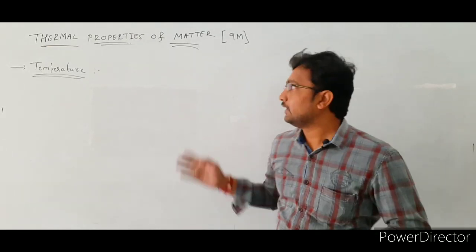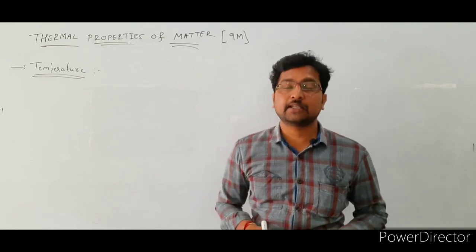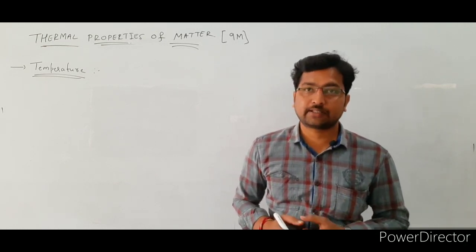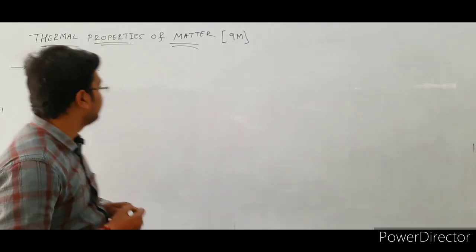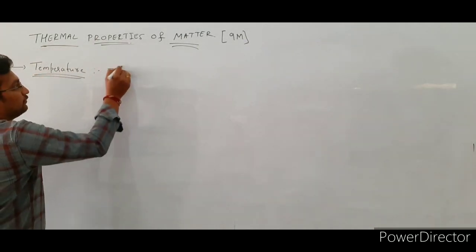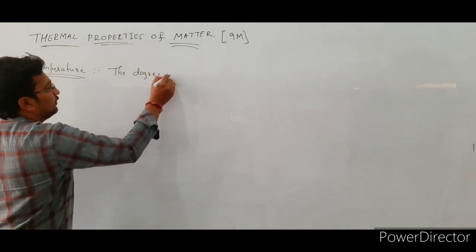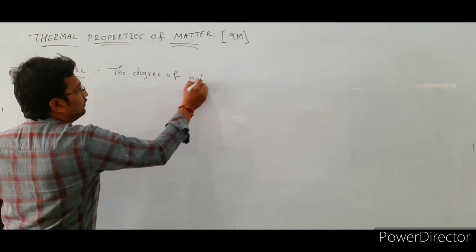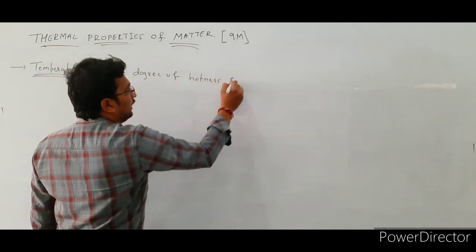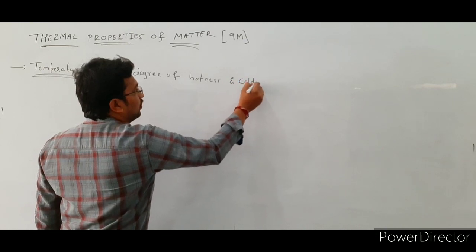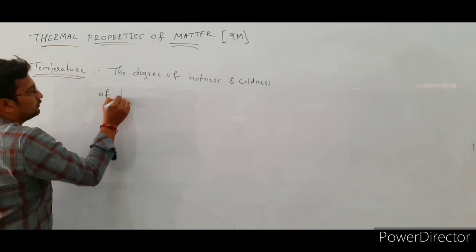The next topic is temperature, right? So what do you mean by temperature? The temperature means the degree of hotness and coolness of the body. That is known as temperature.